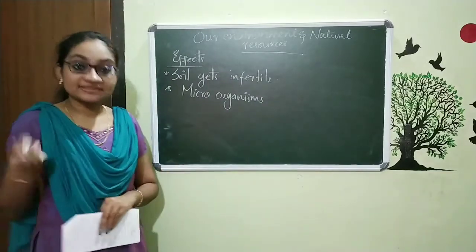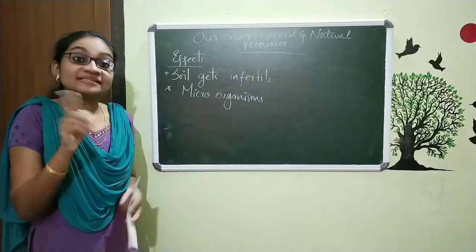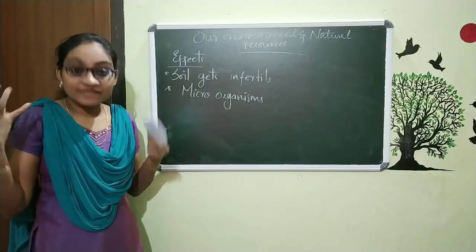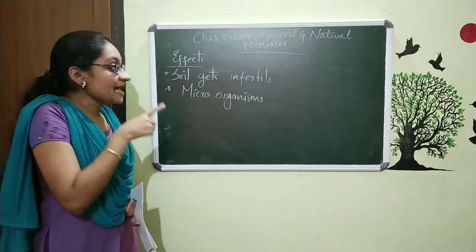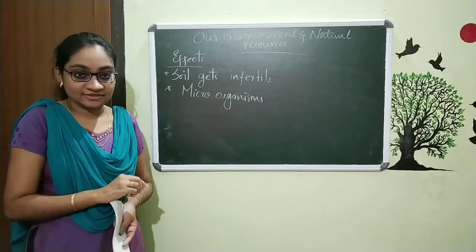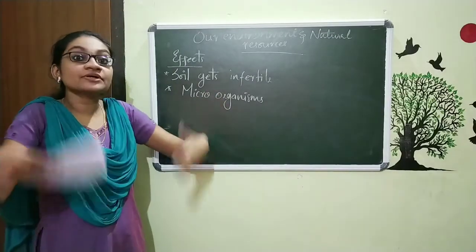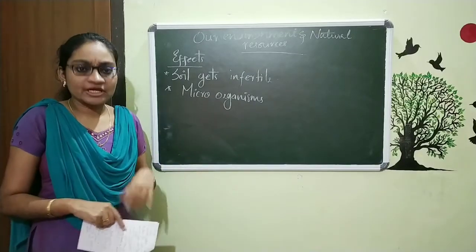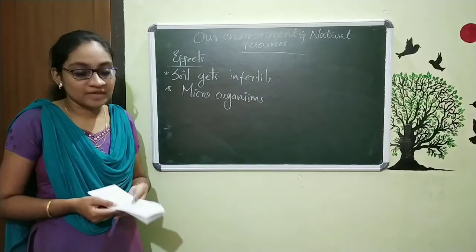And the thing is this: by this soil pollution, we are using some sort of things on the soil now, and that will damage these microorganisms. I already said that the microorganisms which promote the growth of plants are getting damaged with our soil pollution. And so what happens? That will reduce the growth of plants.